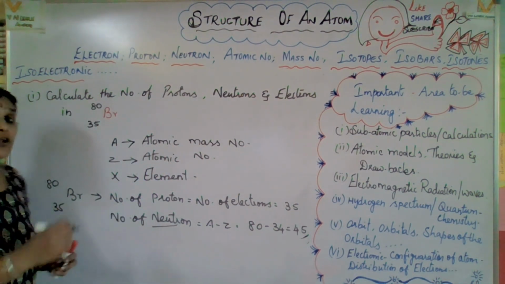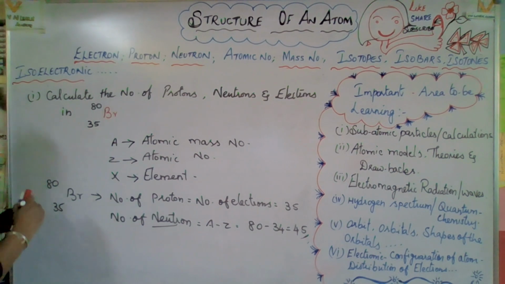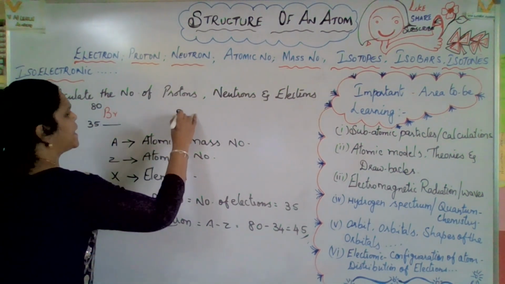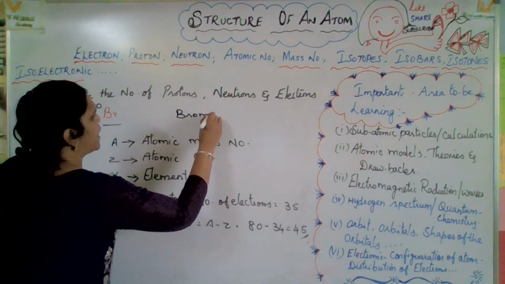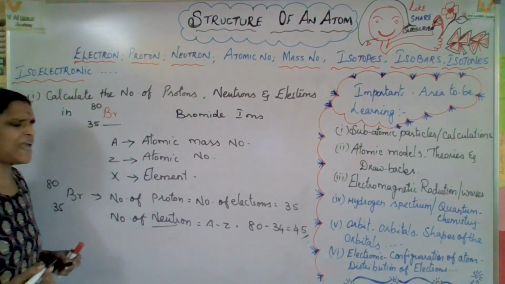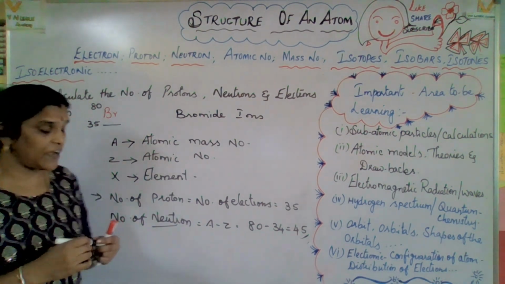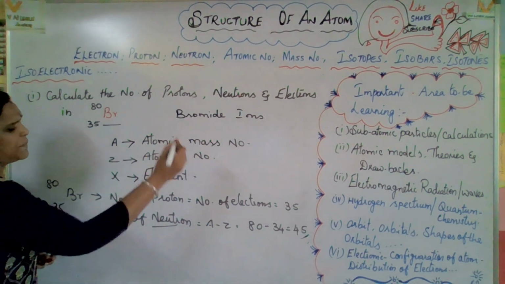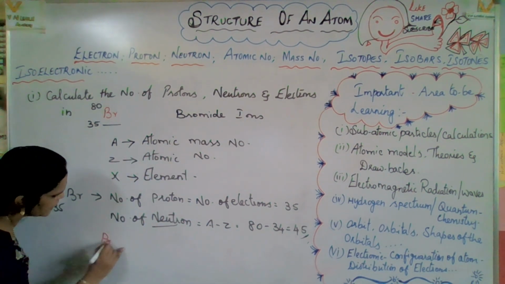Now one more question. This is the bromine element. Suppose bromide ion. How many electrons, protons, neutrons? Let's check it. Bromide means Br minus.